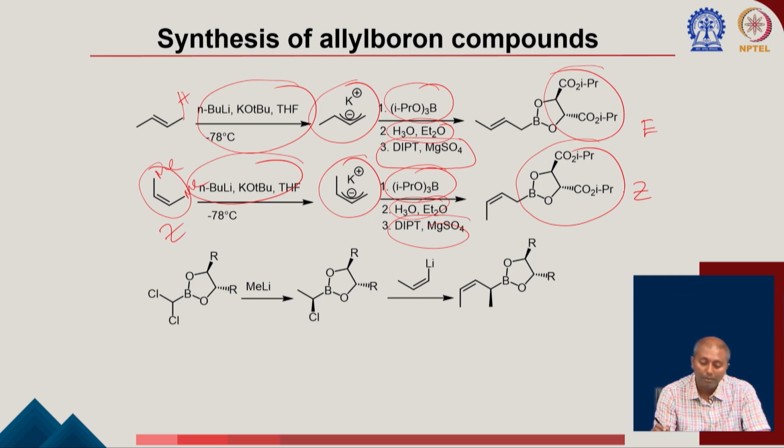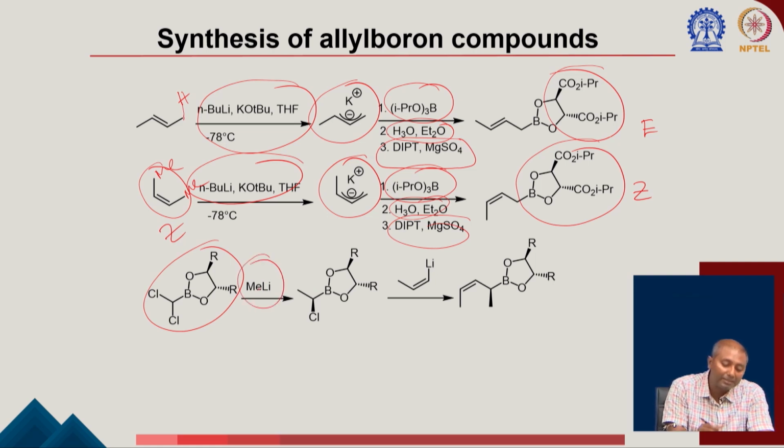Okay. There are other methods, you can use a very important reaction here called the Matteson homologation. What is happening here? If you start from this alpha dichloro boronic ester and react with methyl lithium, then the methyl lithium reacts with this boron to make B minus, and now there will be a 1,2 migration to get rid of the corresponding chloride to generate this corresponding alpha chloro species.